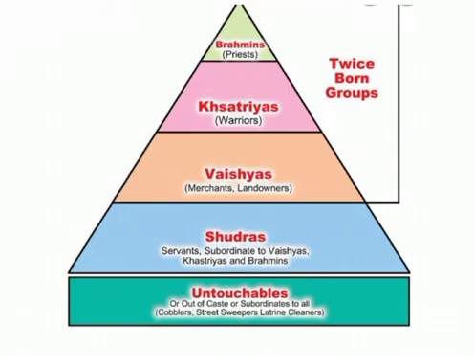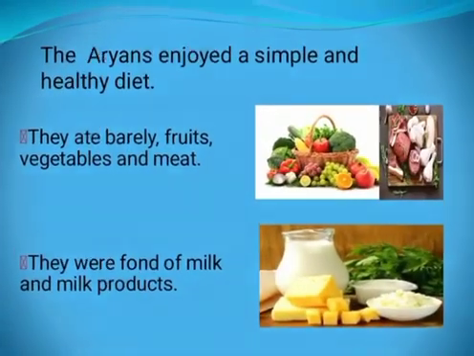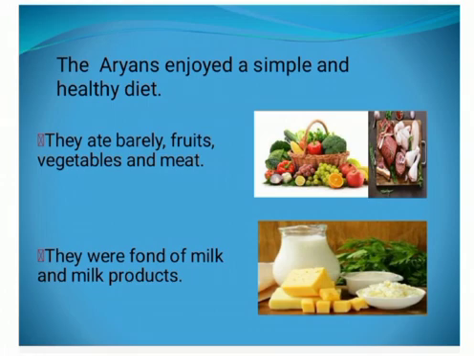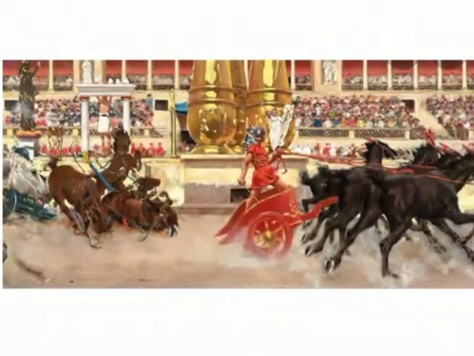The Aryans enjoyed a simple and healthy diet. They ate barley, vegetables, fruits, and meat. They were fond of milk and milk products. The dress was also simple. The life of Aryans was full of entertainment. Music, dancing, singing, hunting, and chariot racing were popular forms of recreation.